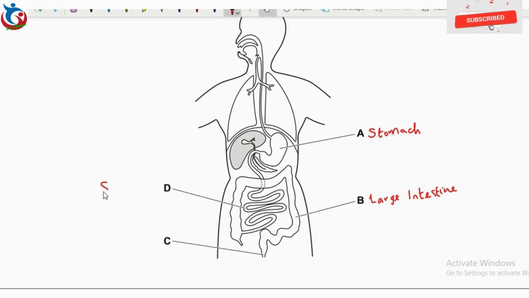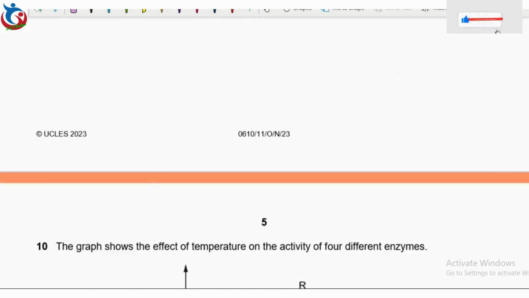D is the small intestine. Then C is the anus. Looking at all these parts, absorption takes place in the small intestine. So the majority of absorption takes place in the small intestine, and that is why option D is our correct